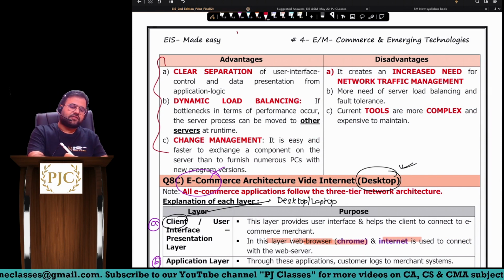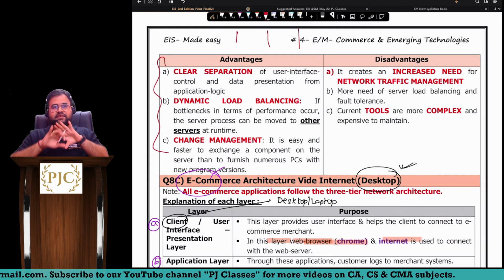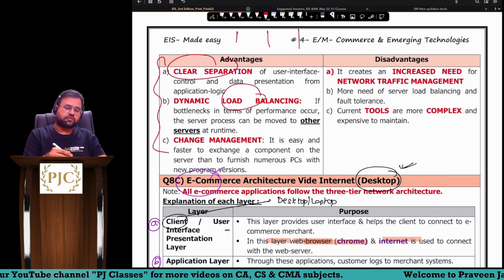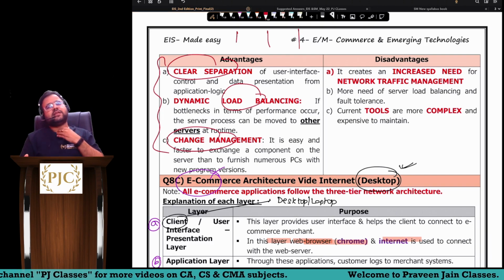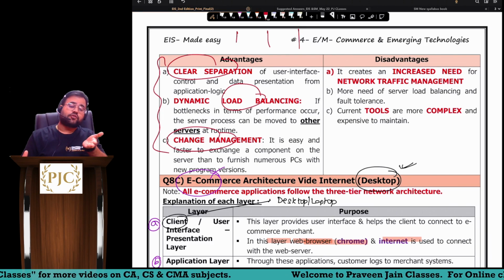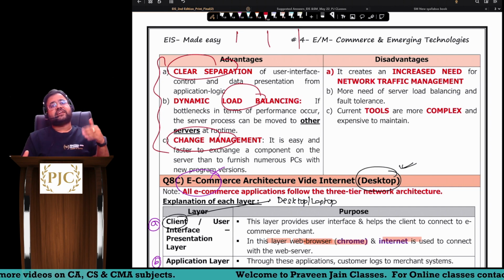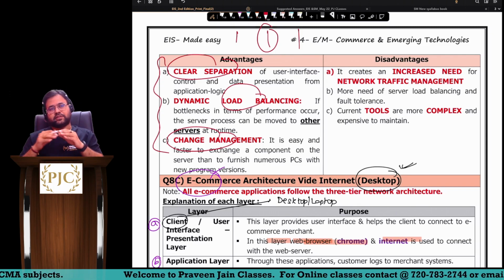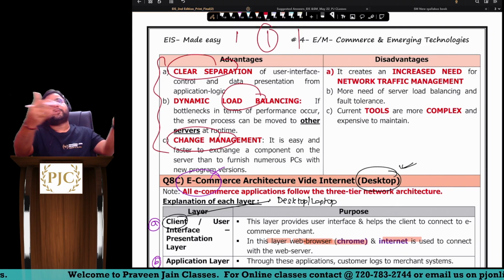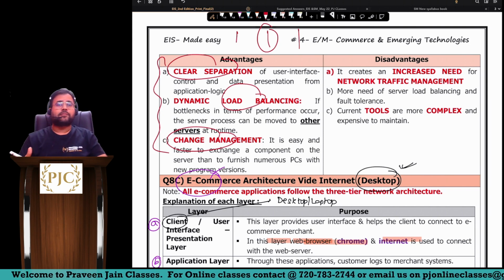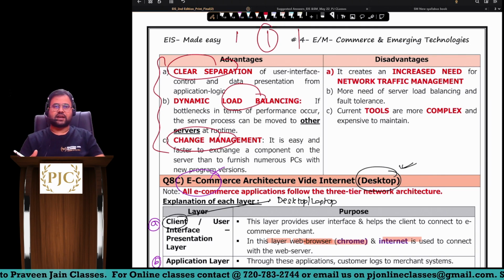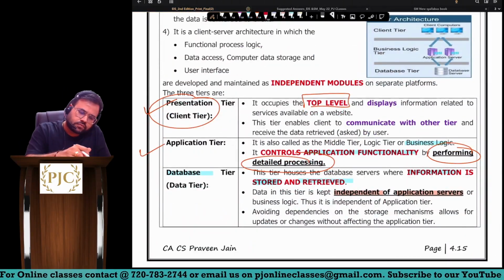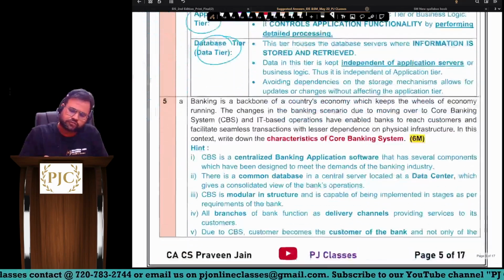Can I say these 3 layers are not integrated, sir? These 3 layers are independent, so there is a clear separation. Dynamic load balancing is now possible. Change management: if you do not go with a 3 tier architecture, change management becomes difficult. Now you make the changes at one server, that is the application server, whereas otherwise changes would have to be made everywhere. I took the example of IRCTC in our regular class and in the crash batch also, so that part you can write down, sir. Again, a good question. Next, 5A.